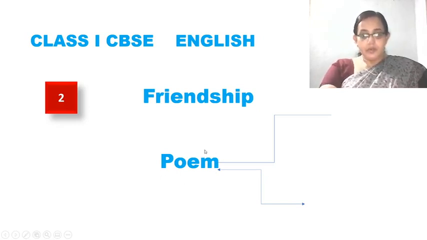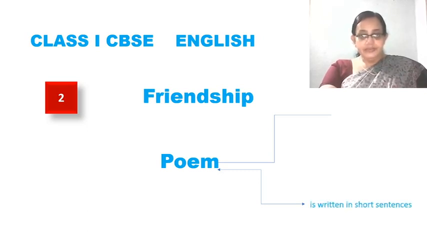Now, what is a poem basically? If you see, a poem is generally written in short sentences. One sentence will have 4 to 5 words. Then it will be continued in the next sentence. So poems have got stanzas, stanza 1, stanza 2, like this. So small sentences are framed to write a poem.